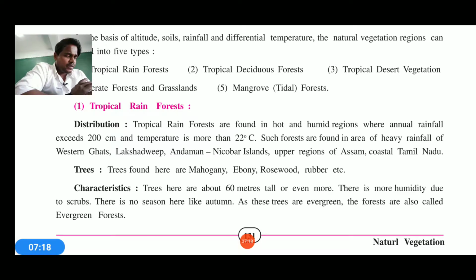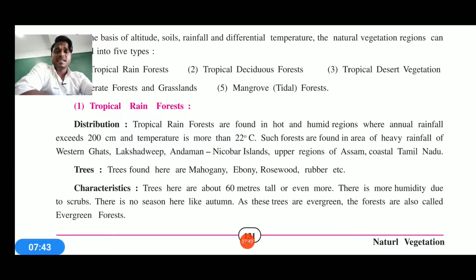Now, if there is tropical rainforest, which kind of trees can be seen? Here are some special trees: mahogany, ebony, rosewood, rubber, etc. These are the main trees. Now the characteristics: how can you identify that these trees are mahogany, rubber, ebony or rosewood? You can easily go with their height in meters.